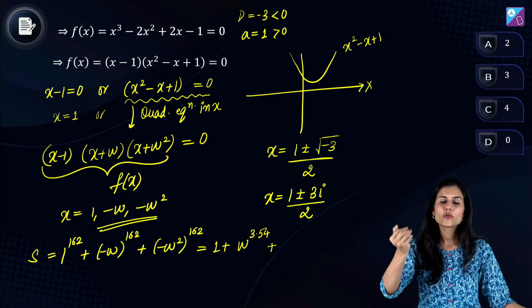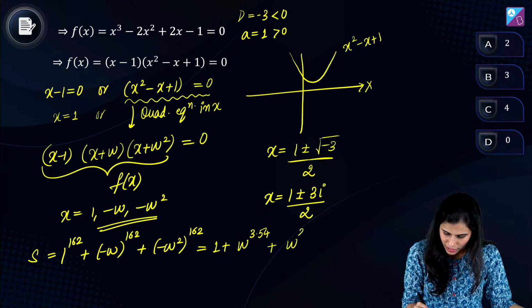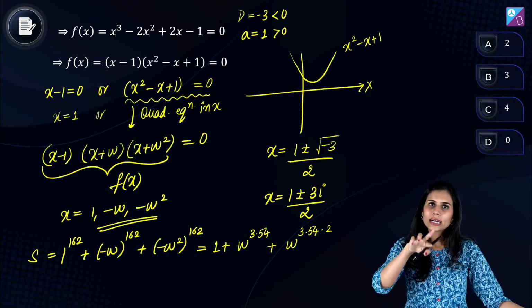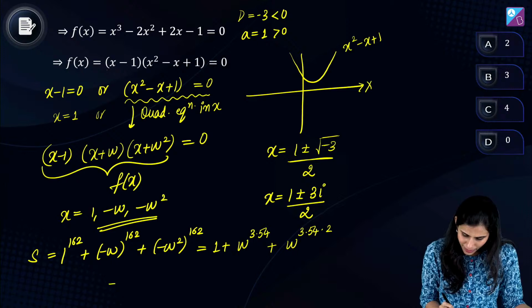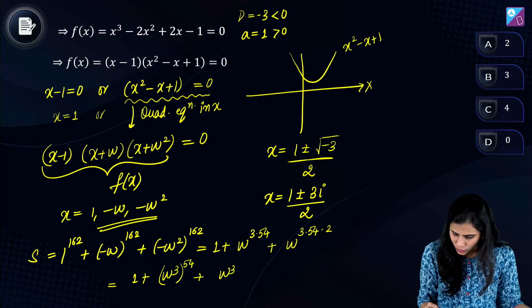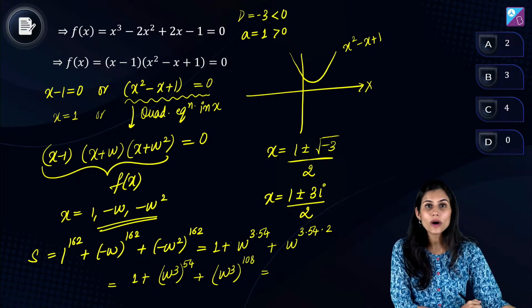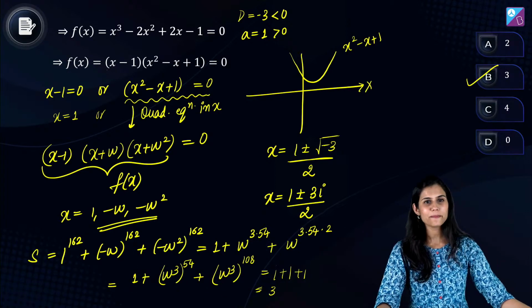Similarly, minus omega square की power 162 क्या होगा? Omega square की power 162 मतलब omega की power 2 into 54 into 3, 162 को लिखा मैंने 3 times 54 and square का 2 आ चुका है. I'm going to write this as 1 plus omega cube की power 54 plus omega cube की power 54 into 2 which is 108. Right? I know omega cube is 1. 1 to the power anything is 1. So 1 plus 1 plus 1. 3 is your final answer sitting in option B, people.